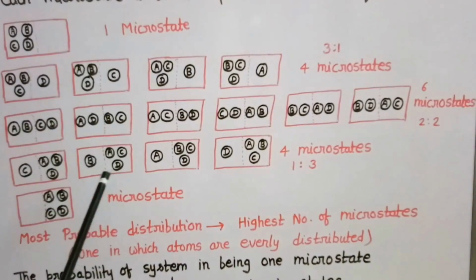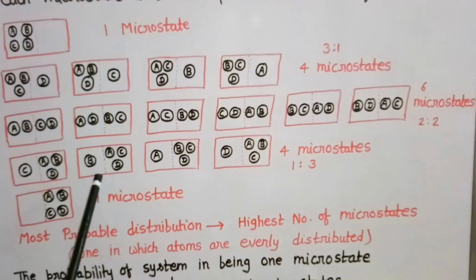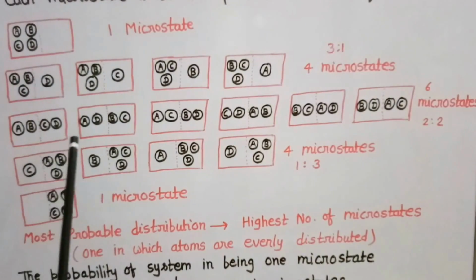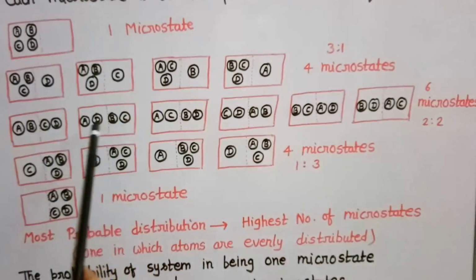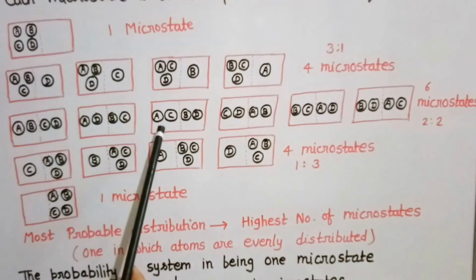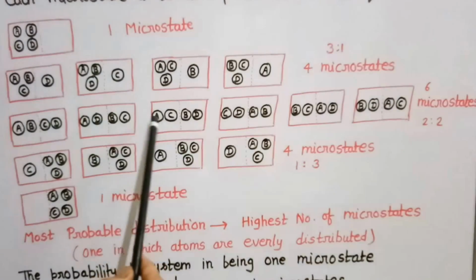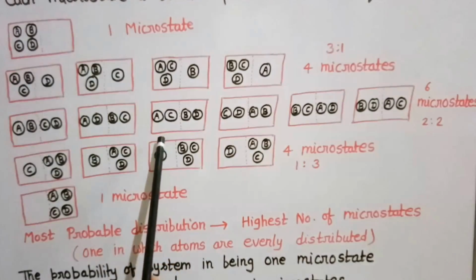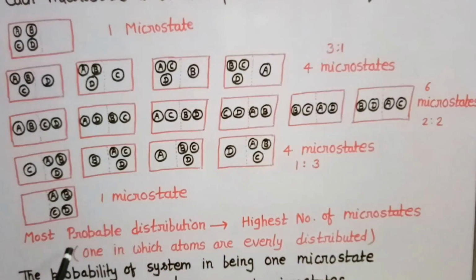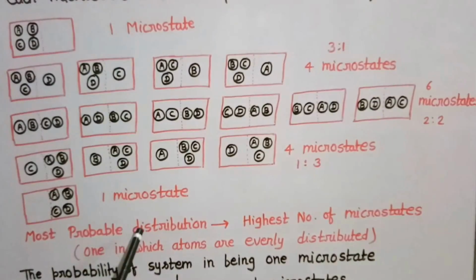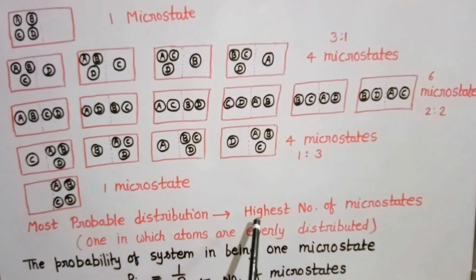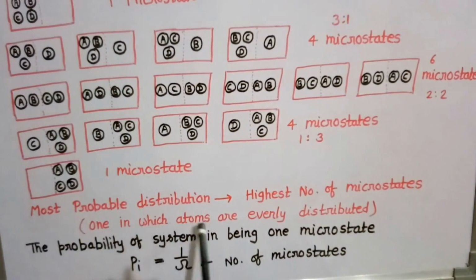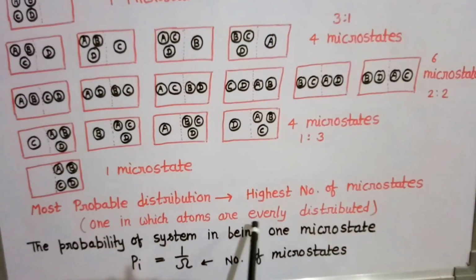So from this picture we can see that the highest distribution is found when there are 6 microstates. It means this is the most probable distribution when the atoms are evenly distributed, half and half between both compartments. So we can say that the most probable distribution is one that has the highest number of microstates. It means one in which atoms are evenly distributed.